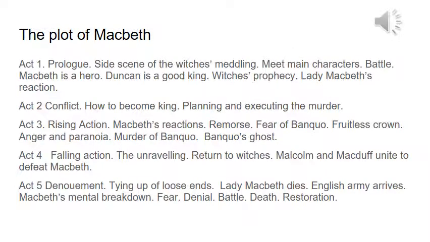Right, so we're just going to run through the whole story here. I put some prompt words up on this screen for you, so if you want to use them in your own summary, which you're going to do in a moment, you're very welcome.